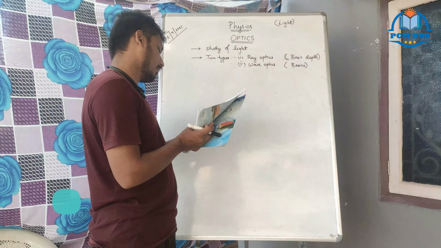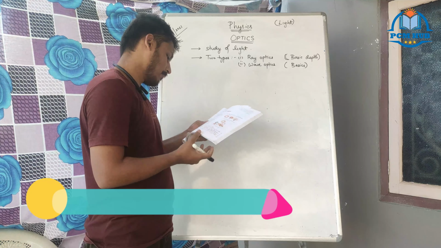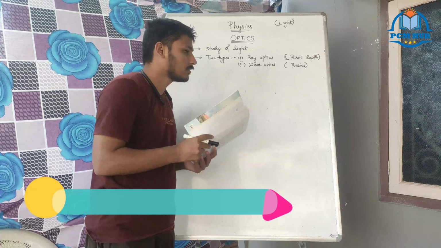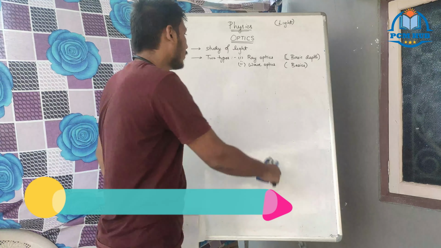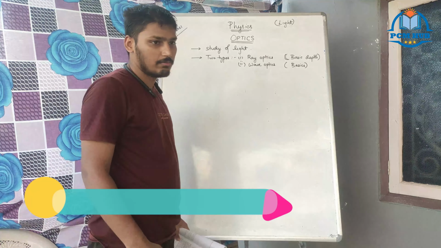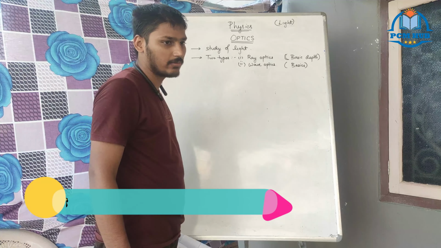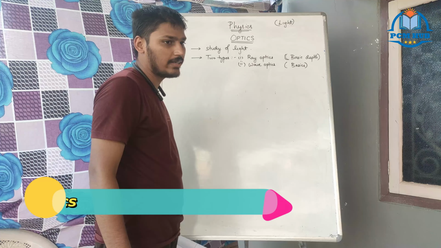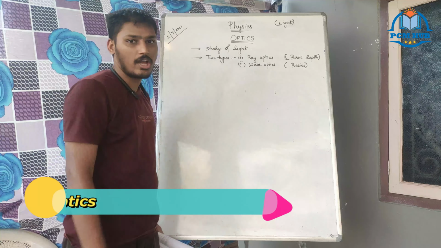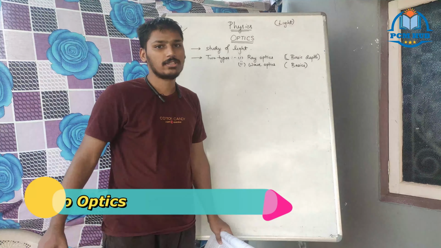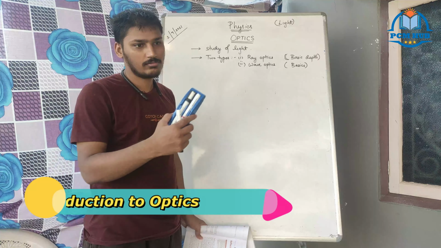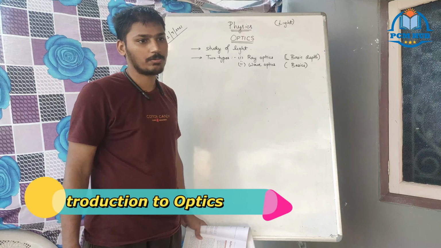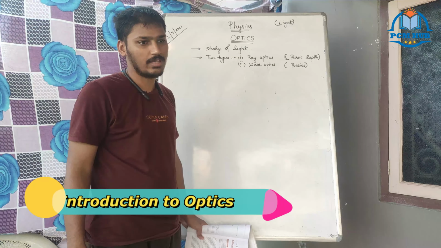These two things were separated based on the human mindset. The scientists divided them into ray optics and wave optics based on objective thinking.